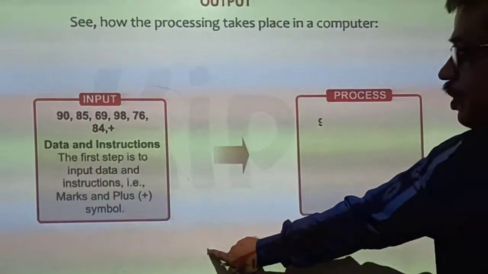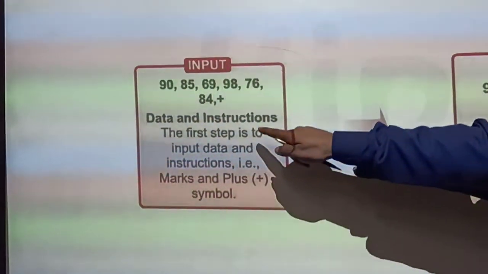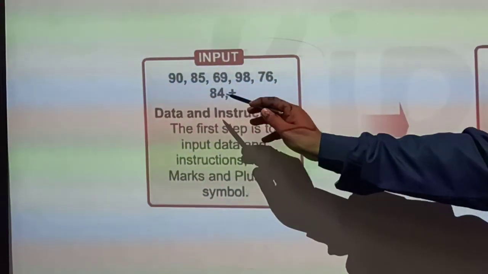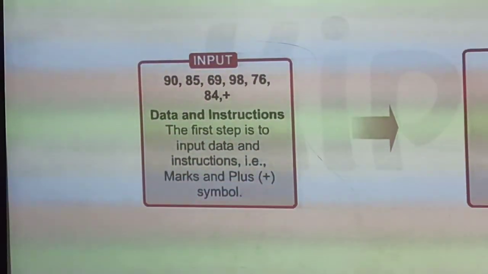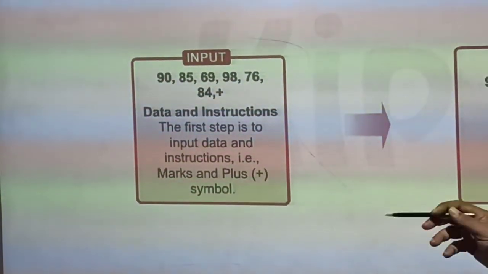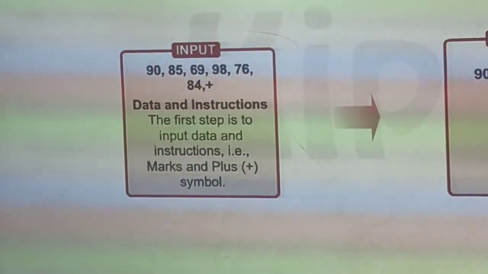Now the plus mark is called an instruction. When we give this plus, that is called an instruction. Without the plus, these numbers are called data, the raw material. Now the CPU will process the data according to the given instructions and it will add these numbers.